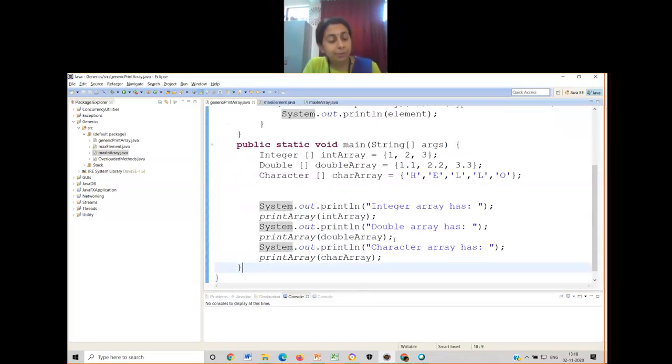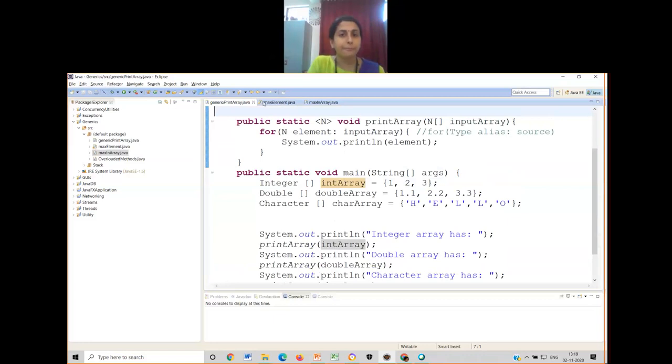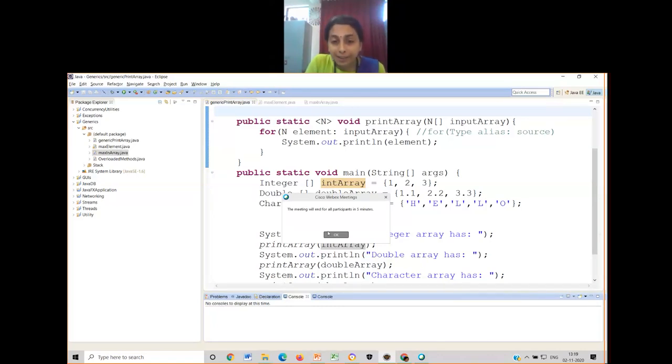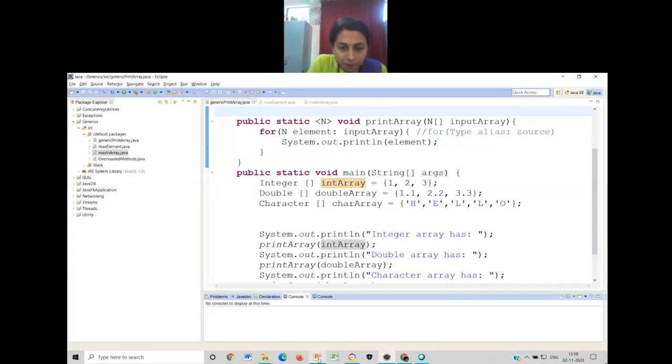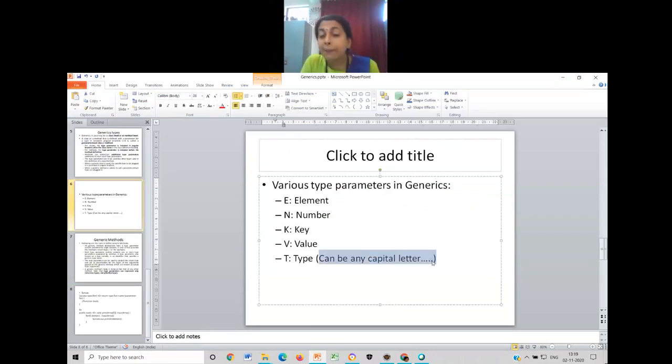So let me just check this. It should not work on a character array because I have given capital N, that is number. Yeah, it is working fine here. The reason for that, I'll tell you. Let me go back to this. Just look at this line. Any capital letter indicates any data type.